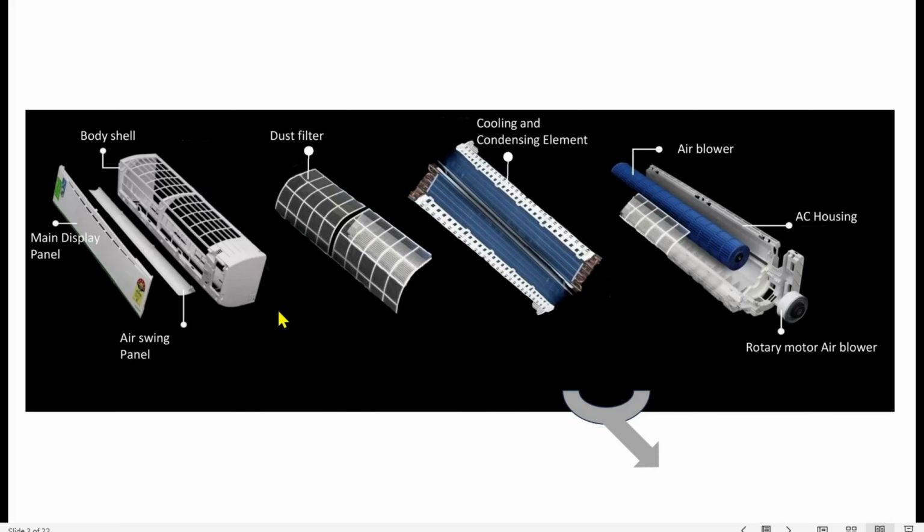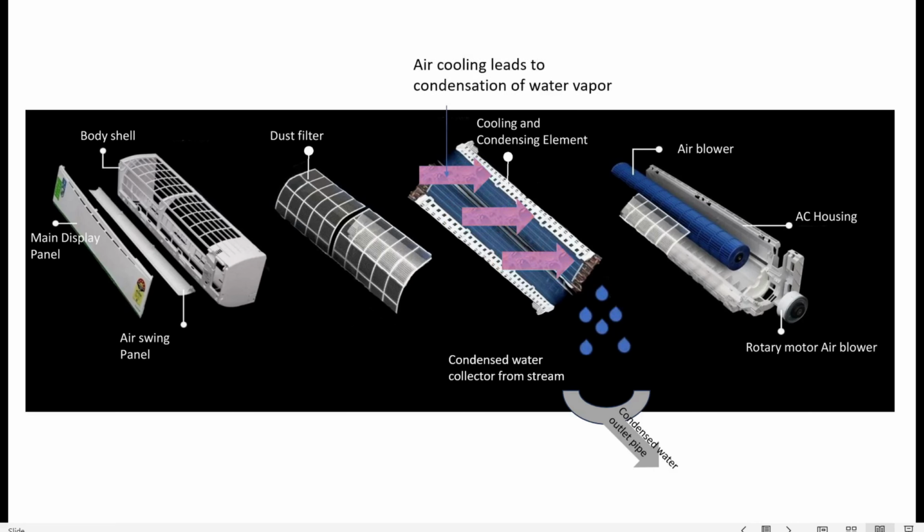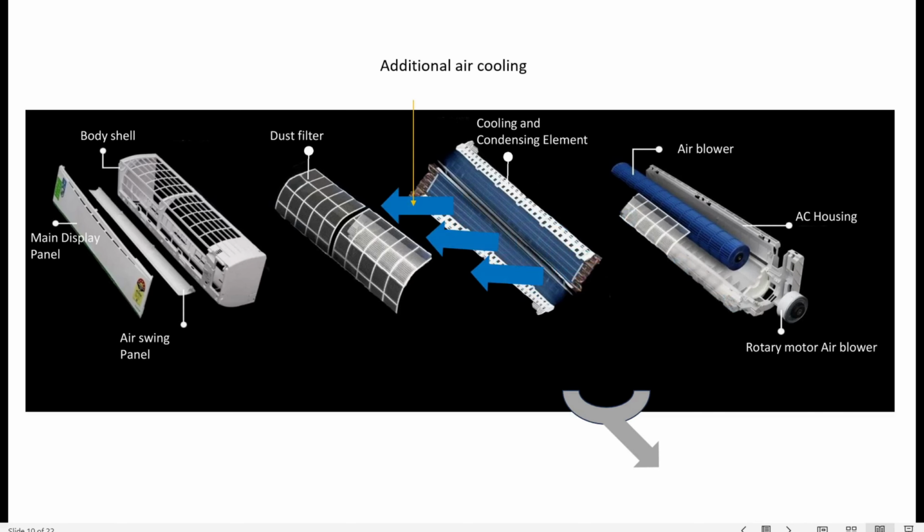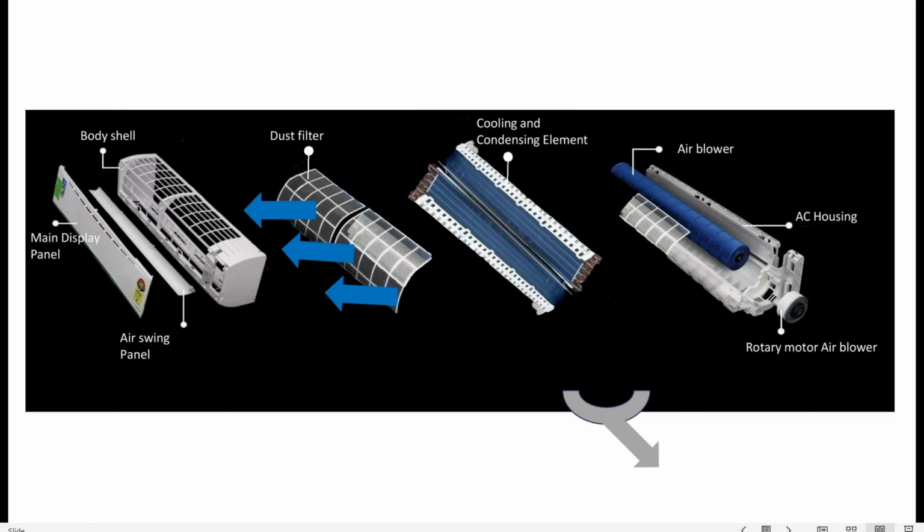Let's see now what's happening inside the interior unit. The indoor hot air loaded with water vapor enters the indoor unit, reaches the cooling and condensing element, where air cooling leads to condensation of water vapor, goes to the rotary motor air blower, which turns the airflow 180 degrees, gets additional cooling on the cooling and condensing element, and after that the airflow is exhausted through the air swing panel.